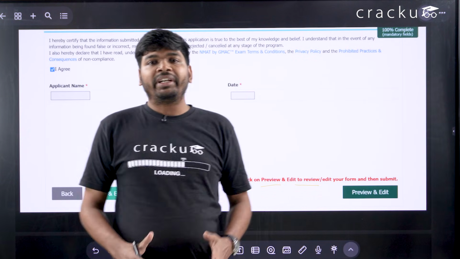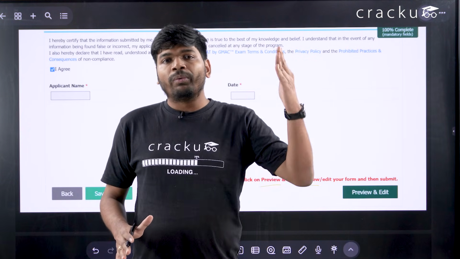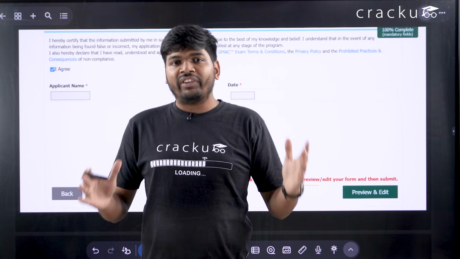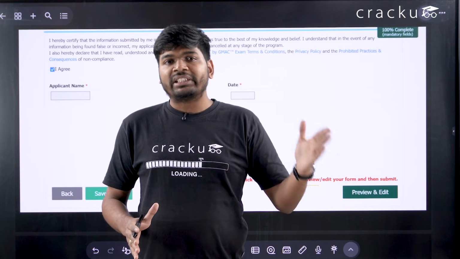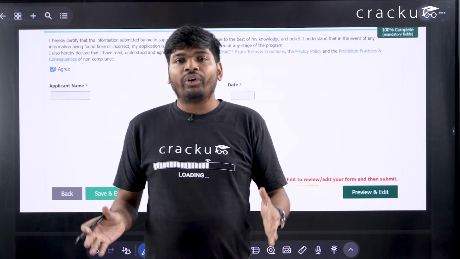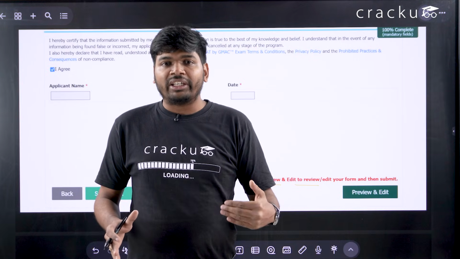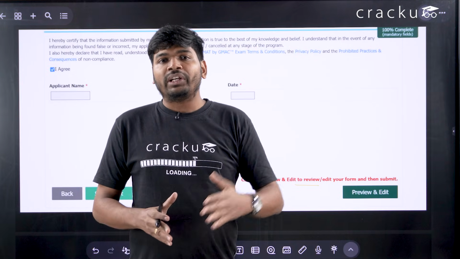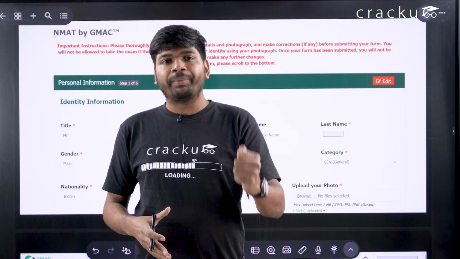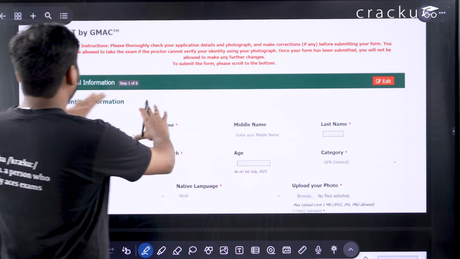So before submitting the form, I would like you to preview the details that you have entered while filling the form and make sure the details are correct, and you can edit before submitting. If you have made any mistake, you can edit it right now, but it is very important to have a preview before submitting the form. If you click on preview, then you will get a preview like this.